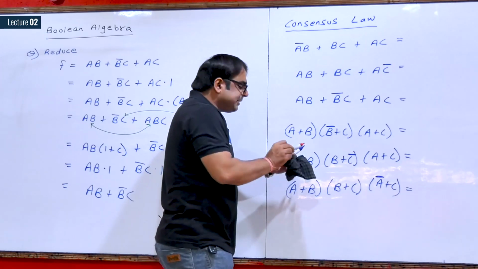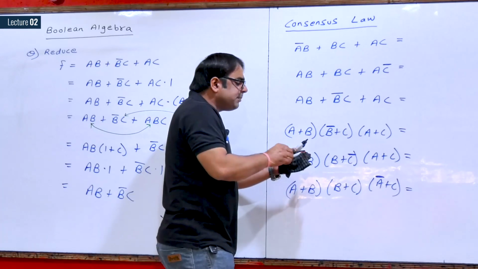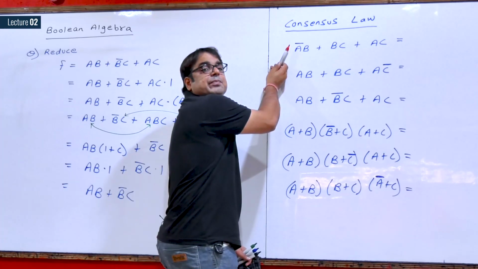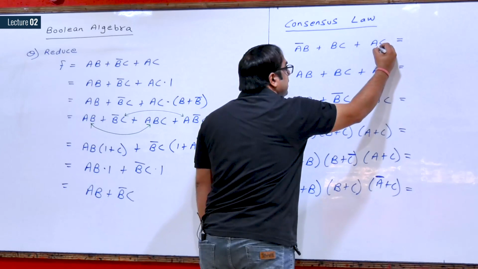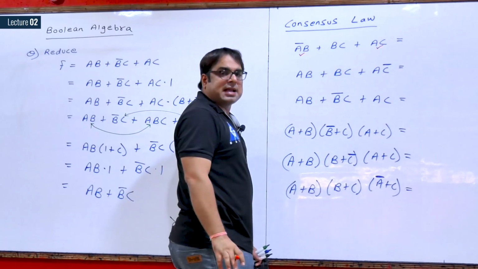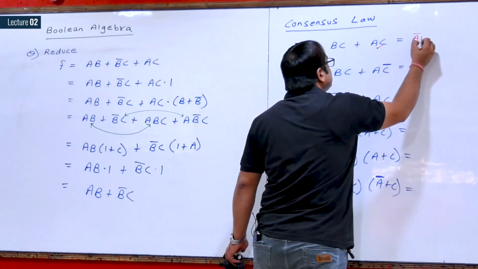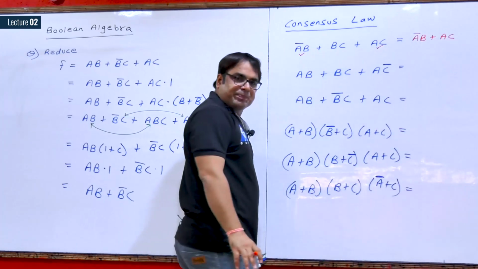In the first expression, variable A is present in both normal and complement form. So both the terms of variable A will be available in the answer. So your reduced expression should be A complement B plus AC.